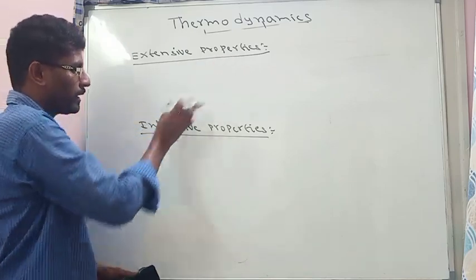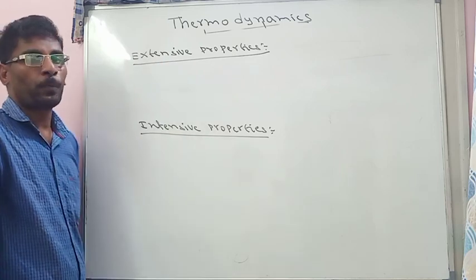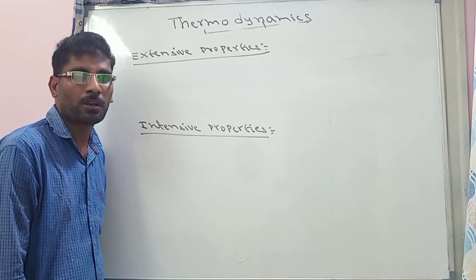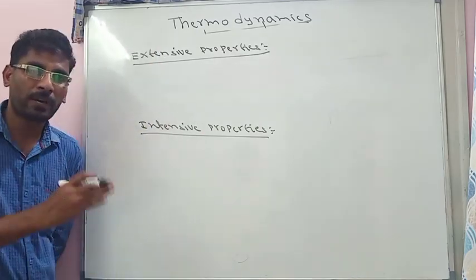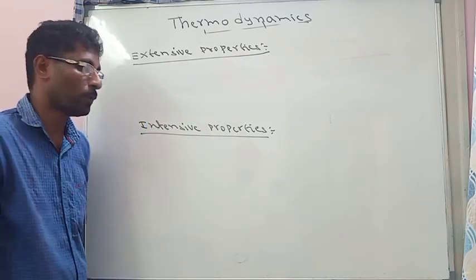So extensive properties and intensive properties. Extensive properties are those properties which depend on the amount of the system. Any property which depends on the amount or size of the system is called an extensive property.